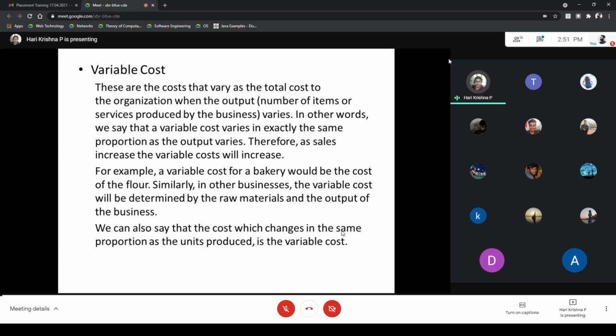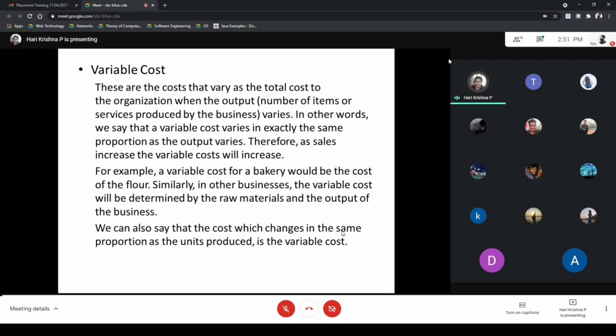A great example of a variable cost for a bakery would be the cost of the flour. For example, the value of the cake will not change at a particular time, but as the variables, for example flour, sugar, and other things, increase, the cost of the cakes also increases. Similarly, in other businesses, the variable cost will be determined by the raw materials.